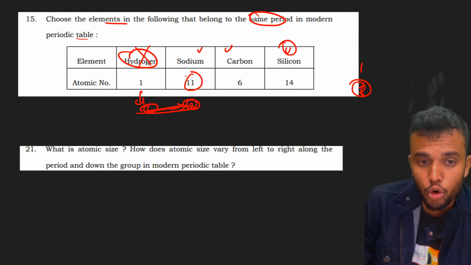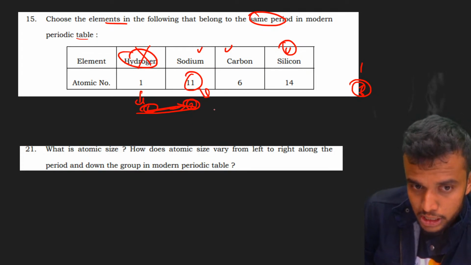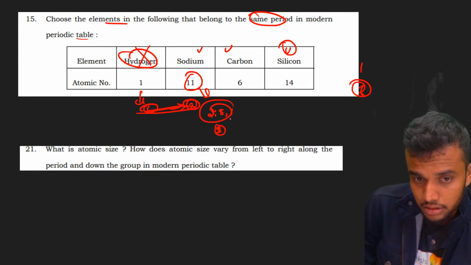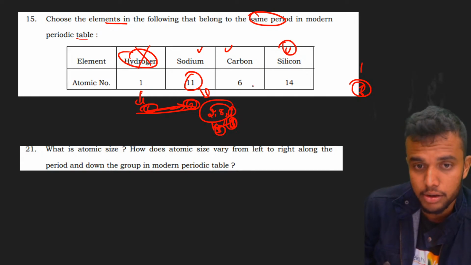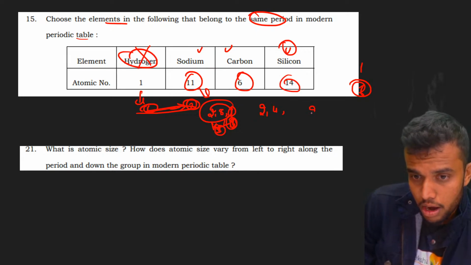Okay, students, write the electronic configuration of sodium. What is the electronic configuration of sodium? Totally 11 electrons: 2, 8, 1. It has three shells: K shell, L shell, M shell, with one electron in the M shell. In the case of silicon, it is 2, 8, 4.